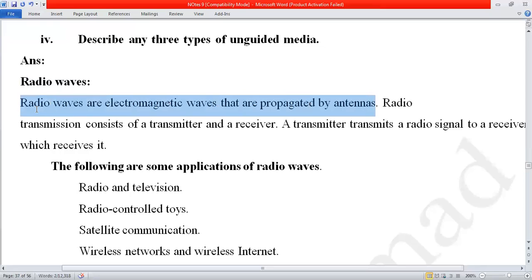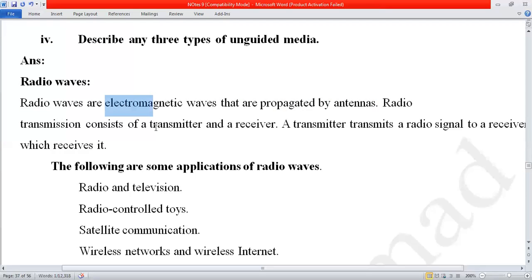Watch, in your dish antenna, they are getting the signals from the satellite. Or if you have an old television, like 20 or 30 years back, people used the antenna at their home, not a dish antenna. The antenna captures the signals and provides the connection to you at your TV.